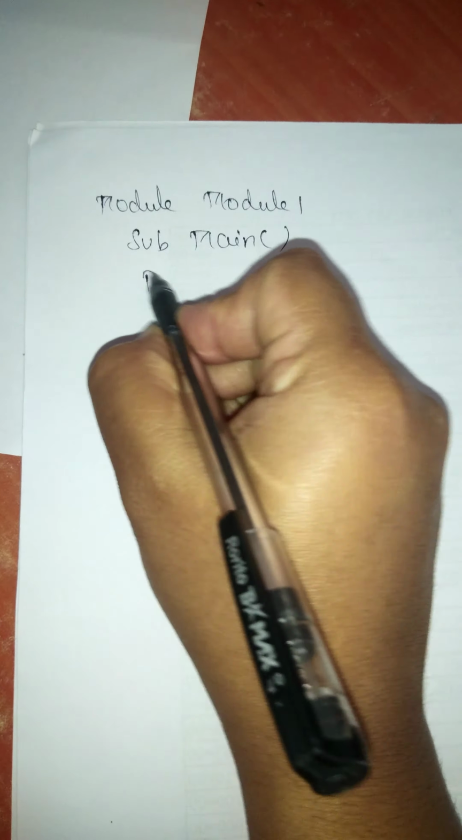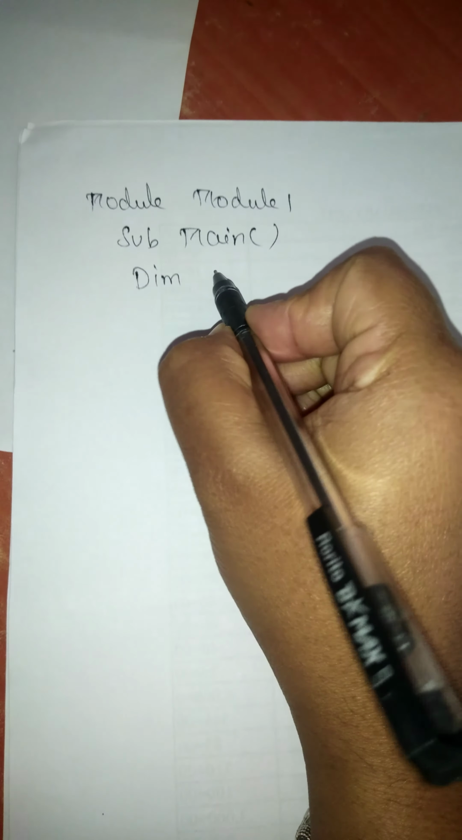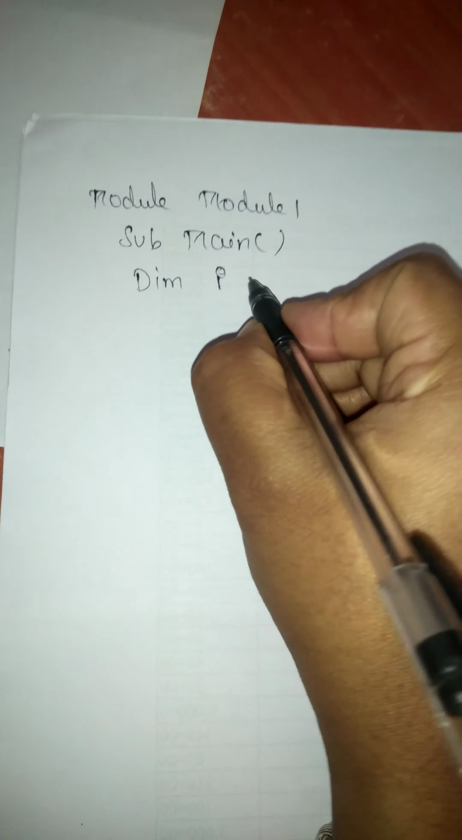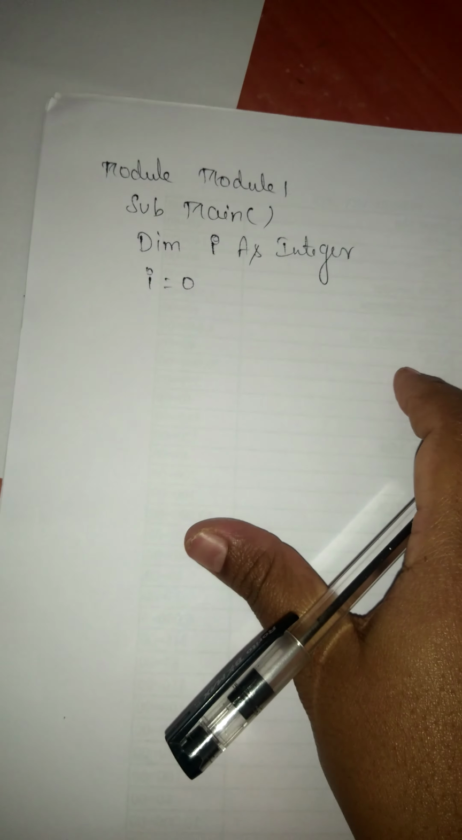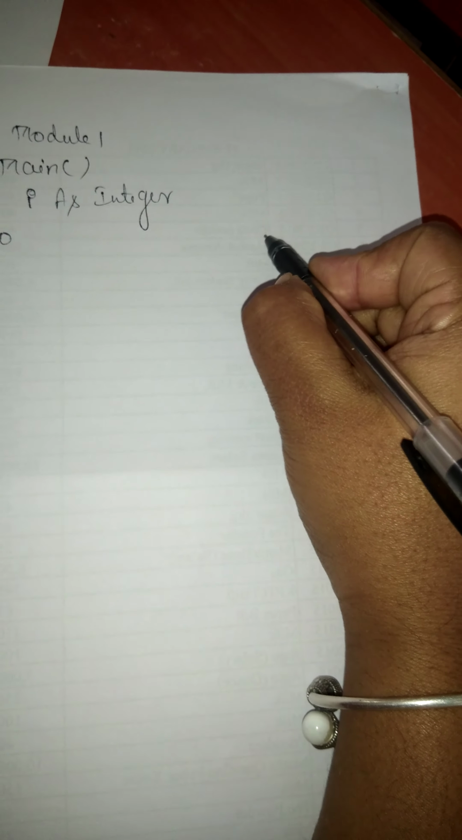On the time you are going to write what? Module 1. Inside the sub procedure main. Sub procedure you are going to write, that is main. And we are declaring one variable I, dim I as what? Integer, dim I as integer. We are assigning one value for I, that is 0. You have to get output like this, that is 0, 1, 2, 3, 4, 5.